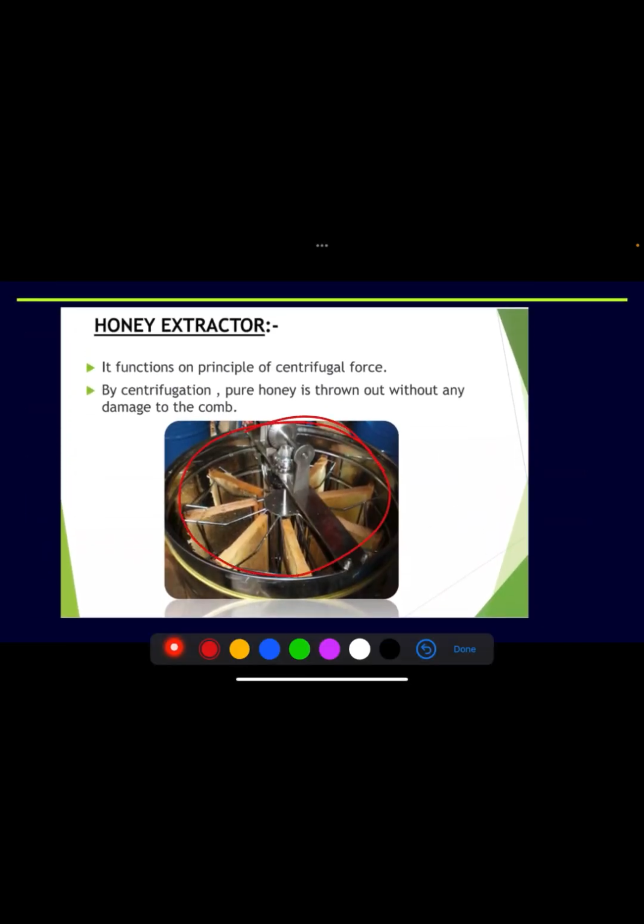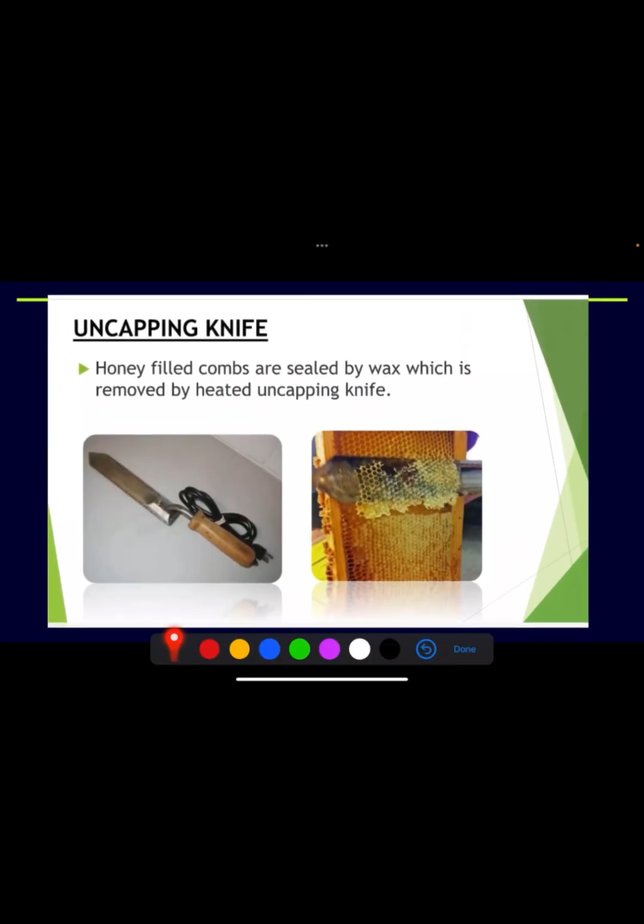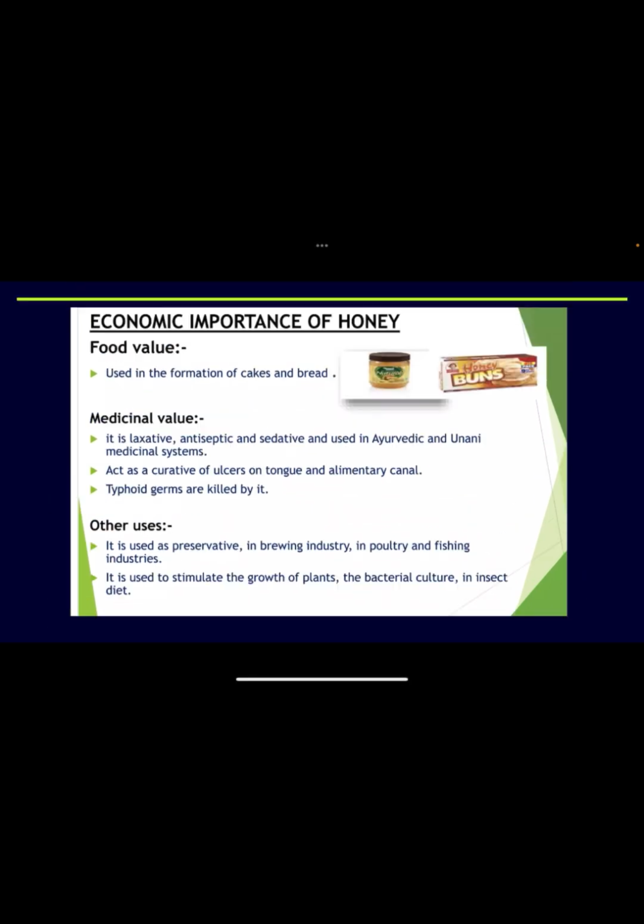This is somewhat similar to the mixer you use in the house. It works on the principle of centrifugal force. By centrifugation, pure honey is thrown out this way, without any damage to the comb. This is the basic and the most commonly followed method. Uncapping knife: the honey-filled combs are sealed by wax, and it is removed by a heated uncapping knife. This knife is heated and removes the seal of wax over the honey.